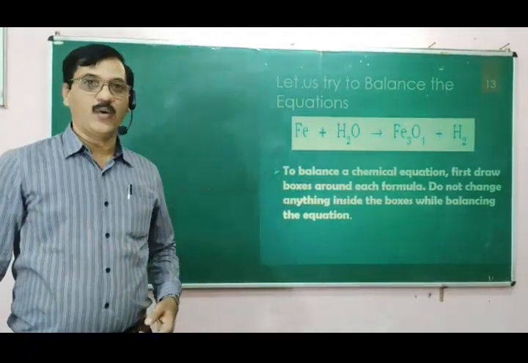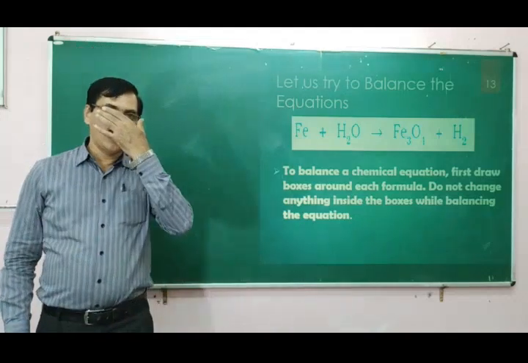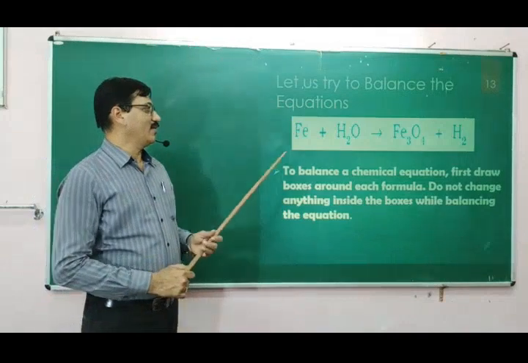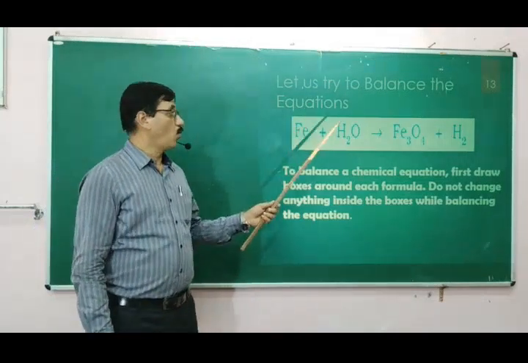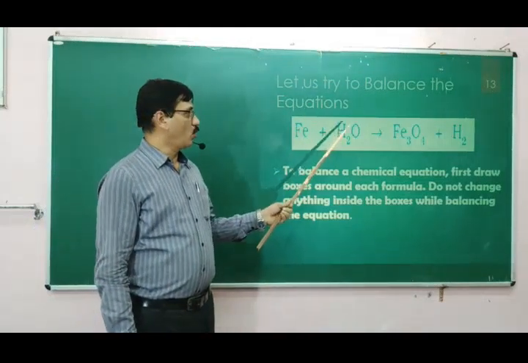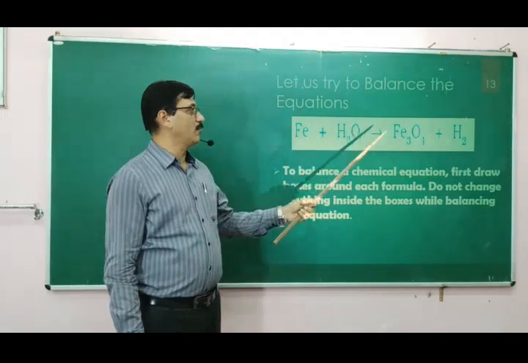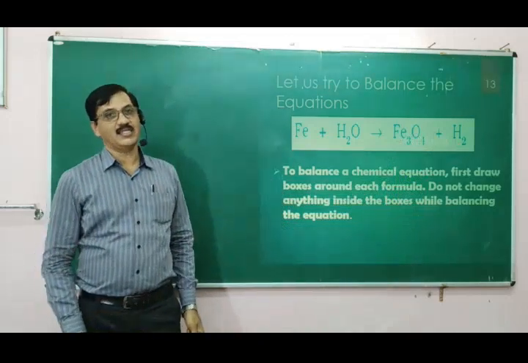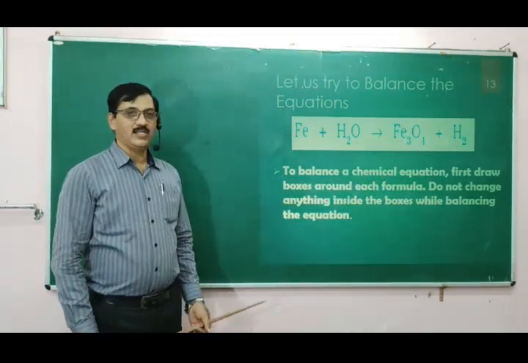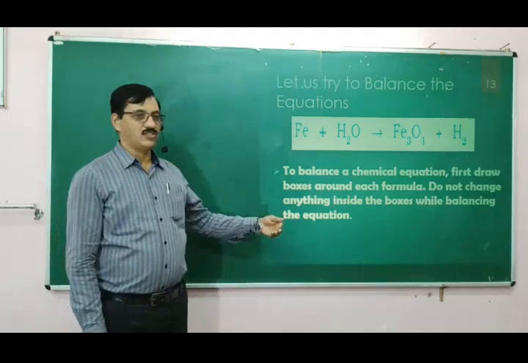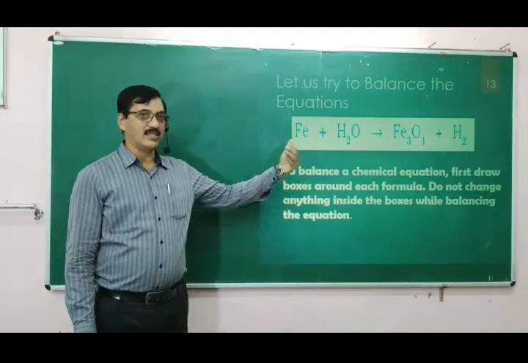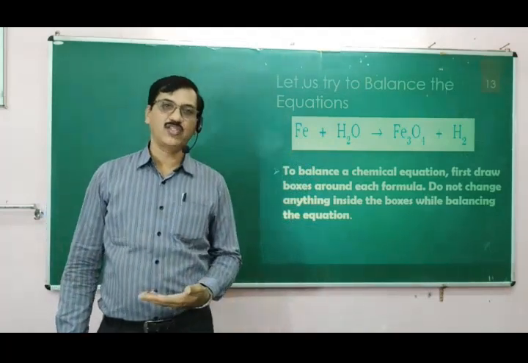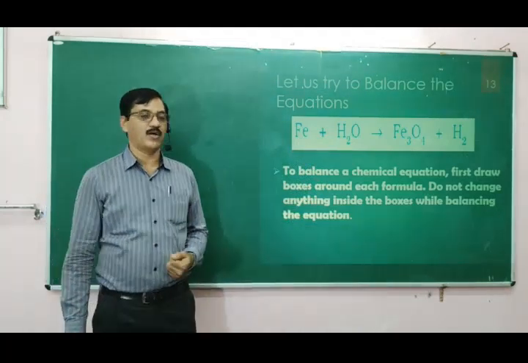Now let us take an equation and try to know how a chemical equation can be balanced. So iron reacts with water, the water in the form of gas, that is steam, to form iron oxide and hydrogen. So this is a skeletal equation given, and the task is to balance it so that the number of atoms on the left hand side and right hand side must be equal. Now how to do this balancing of chemical equations? Let us try to know about it.